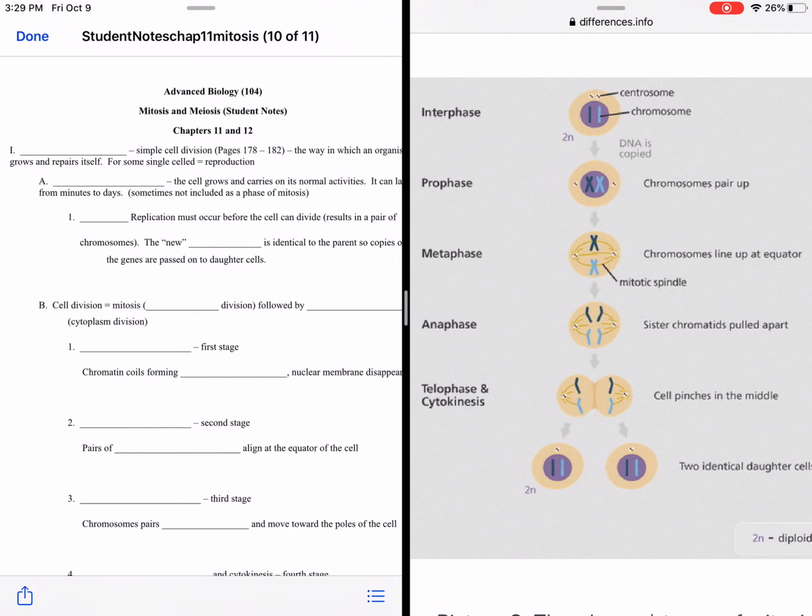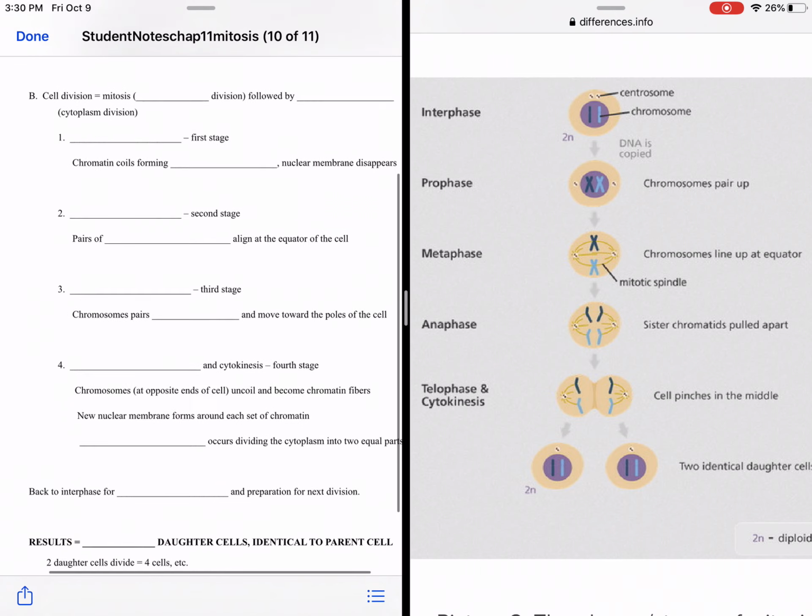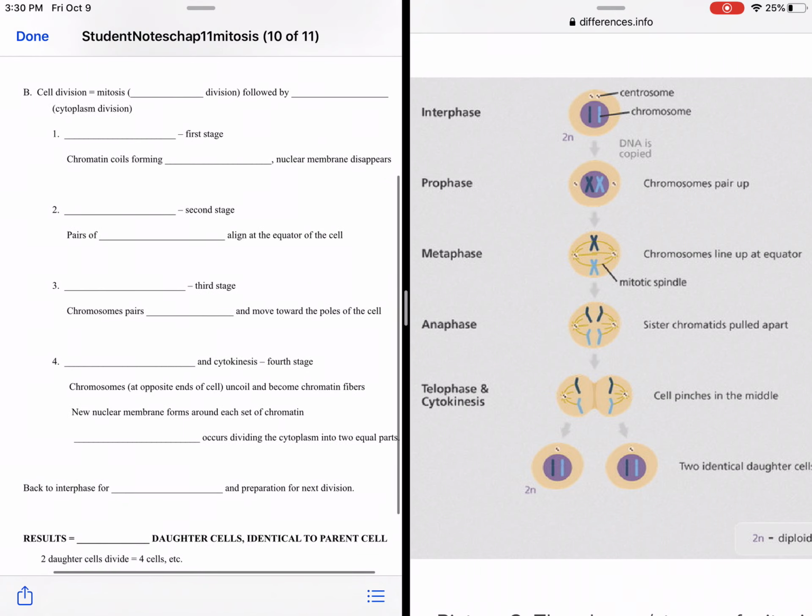DNA replication must occur before the cell can divide. This will result in a pair of chromosomes. The new DNA will be identical to the parent, so copies of the genes are passed on to daughter cells. And during this time, the DNA is not actually wound into chromosomes. It's loose as chromatin in the nucleus, so it can be used to make proteins and do other commands in the nucleus. Once it winds up into a chromosome, it can no longer command the cell to do different things.